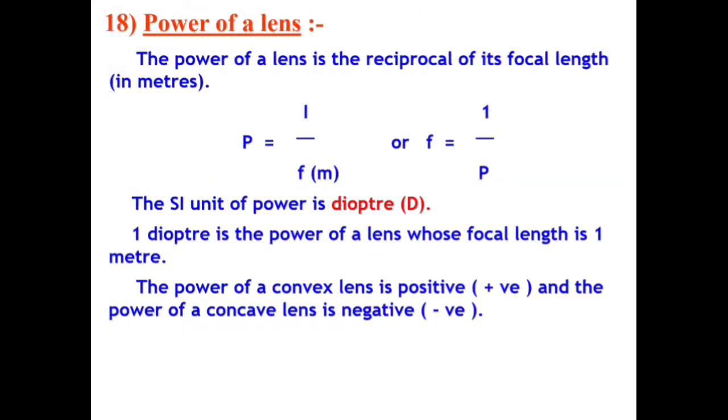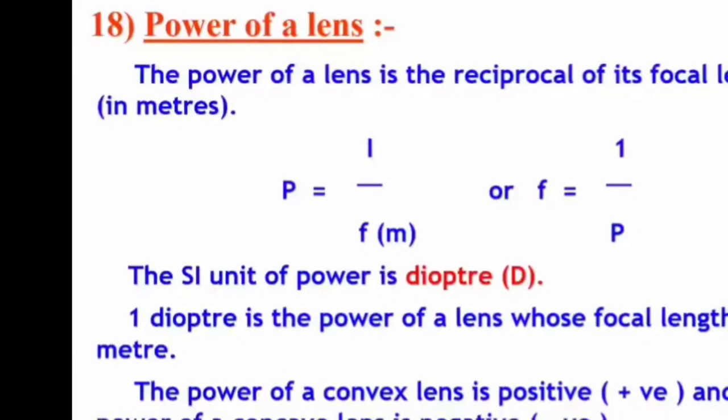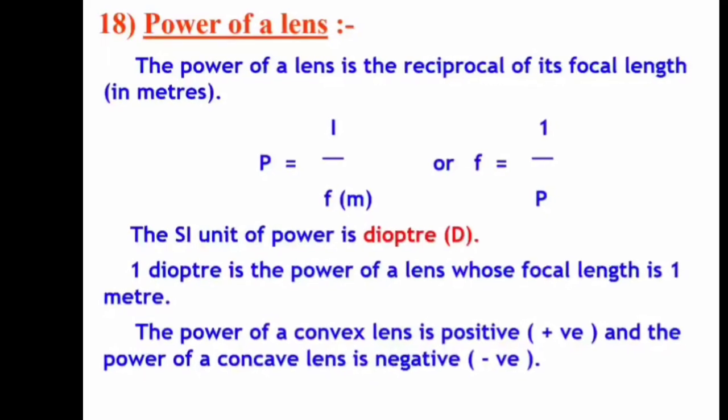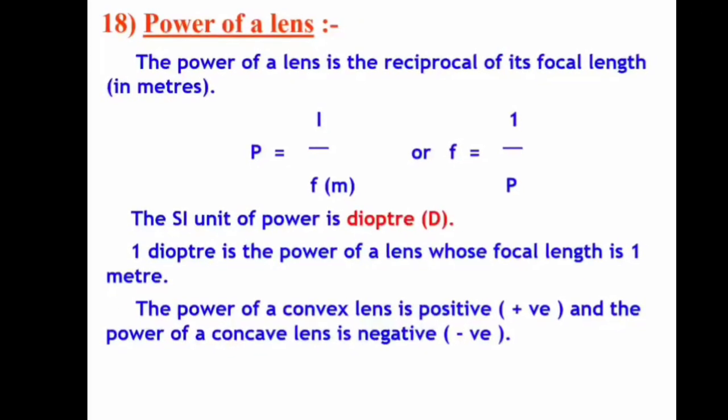Now the next topic is power of a lens. The power of a lens is the reciprocal of its focal length in meters. That means P equals 1 upon f in meters or f equals 1 upon P. The SI unit is diopter. One diopter is the power of a lens whose focal length is 1 meter. The power of a convex lens is positive and concave lens is negative.